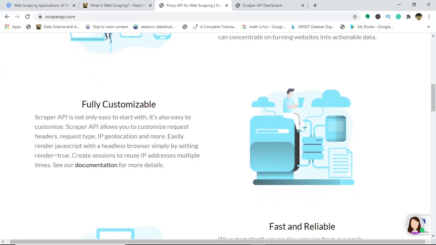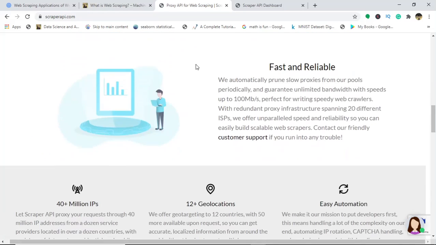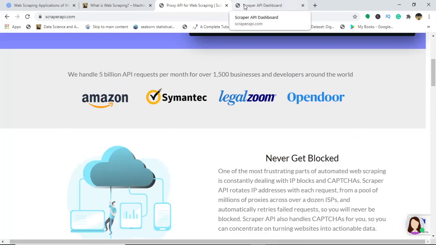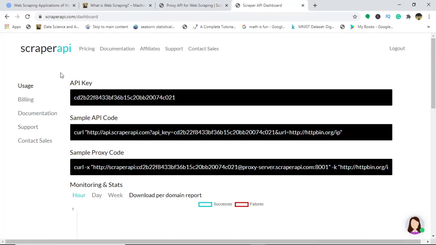The second is that it is customizable, because I can use IP geolocations, I can use the headers and request types, and I can make my data customizable, right? And this is really fast. Even though it is rotating the IP, it is really fast and reliable, guys. I can tell you that. Okay, so now when you make your account, which is very simple, just log in with your email and a password, and an API key would be generated. This is the dashboard, which looks like this, and this is the API key which I use for my extraction of the data.